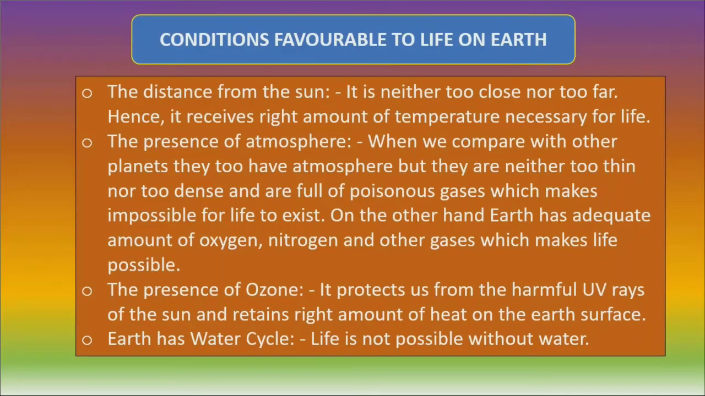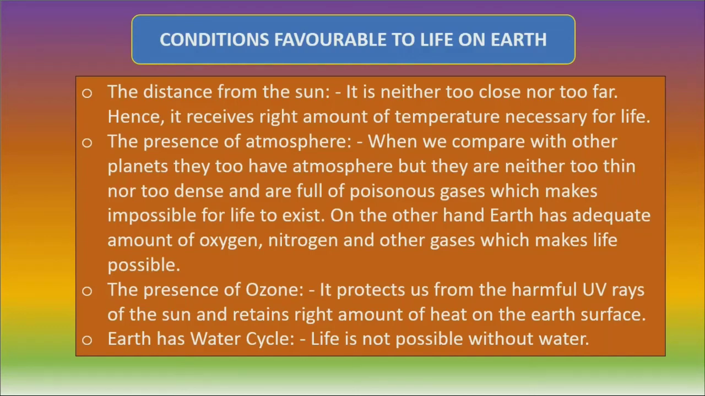Now, there are some conditions which are favorable to life on earth. This we have already discussed in the introduction of this chapter. The first one is distance from the sun. It is neither too close nor too far. Hence, it receives the right amount of temperature necessary for life. So that is an accurate distance, not too far, not too close.